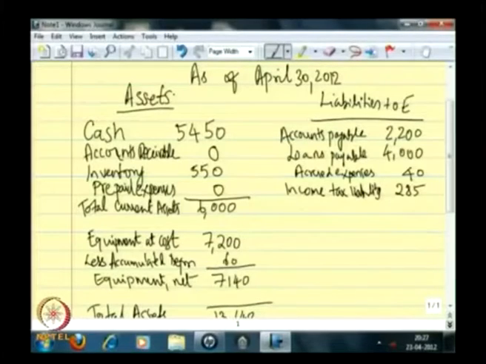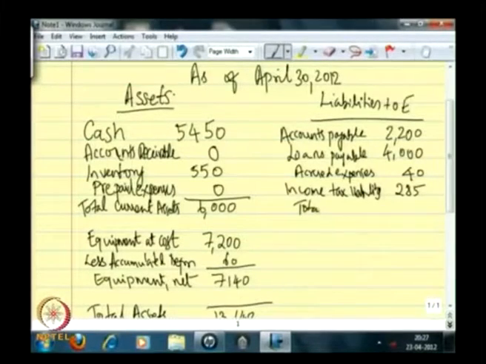We will be paying it at a time when we are supposed to make the payment. Till such time we treat it as a liability, because for the purpose of calculating the income statement, I have identified that the income tax expense is so and so, and that we will be paying sometime later, and hence till such time it will become a liability. So, I am recording this as a liability.